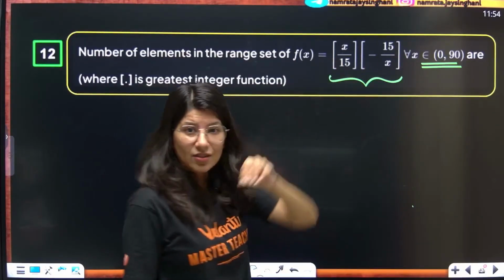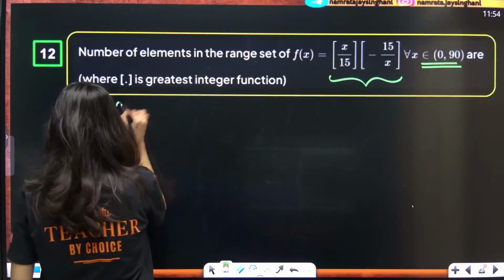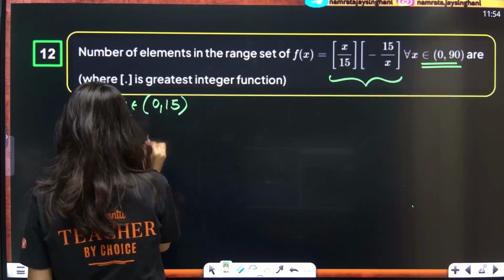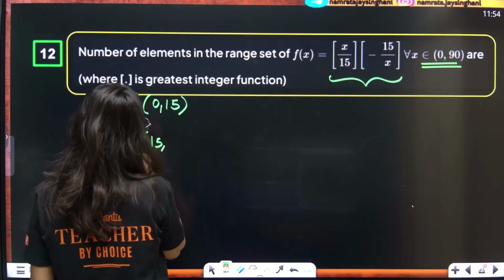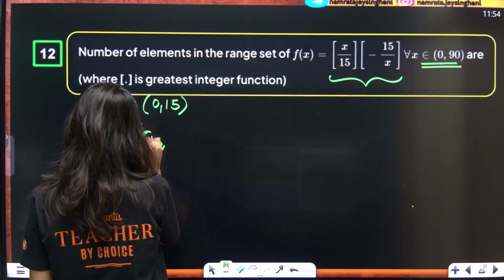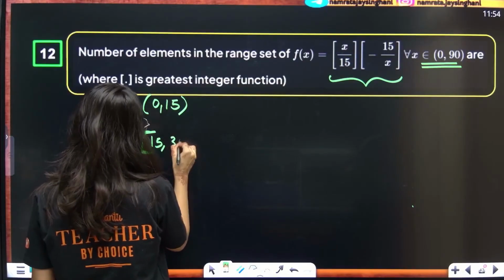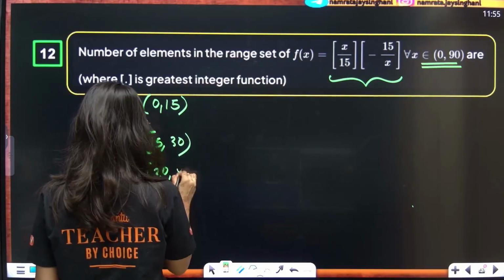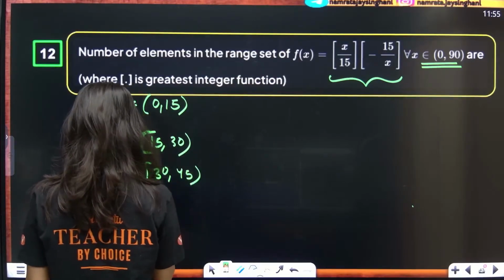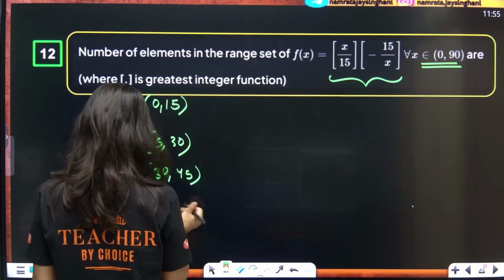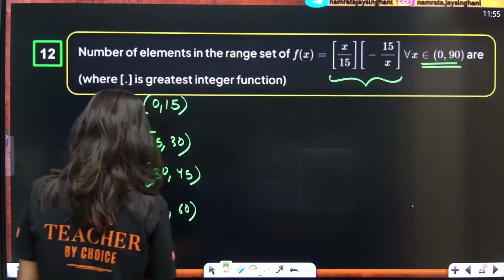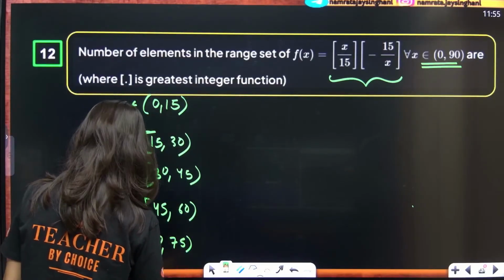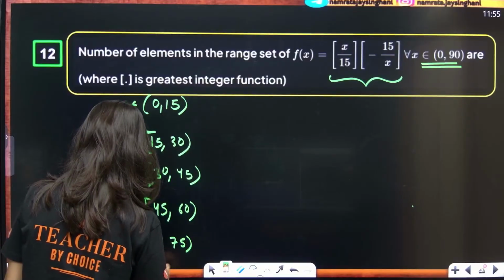I think x should be segregated as x belongs to 0 to 15, then 15 included to 30, 30 included to 45, 45 included to 60, 60 included to 75, and 75 to 90.